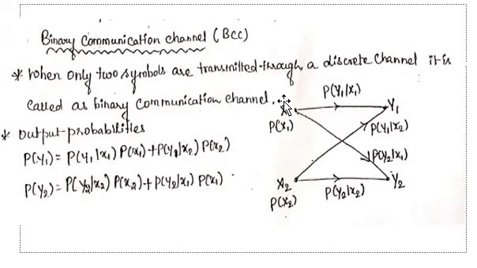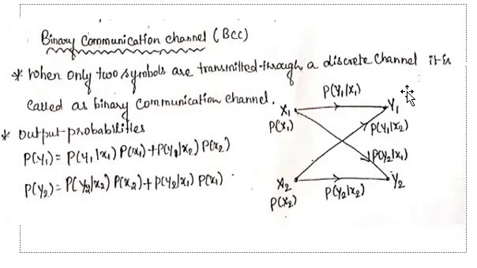We have 2 inputs, x1 and x2, where x1 has a probability P of x1, and x2 has a probability P of x2. We get outputs y1 and y2, and the different probabilities: this denotes P of y1 given x1, this denotes P of y1 given x2, this denotes P of y2 given x1, and this denotes P of y2 given x2.